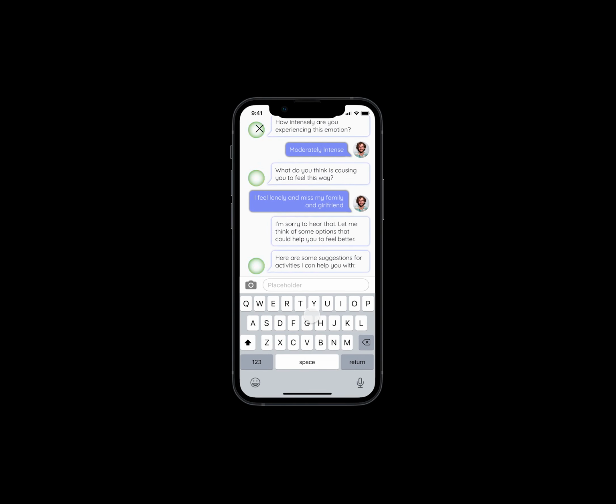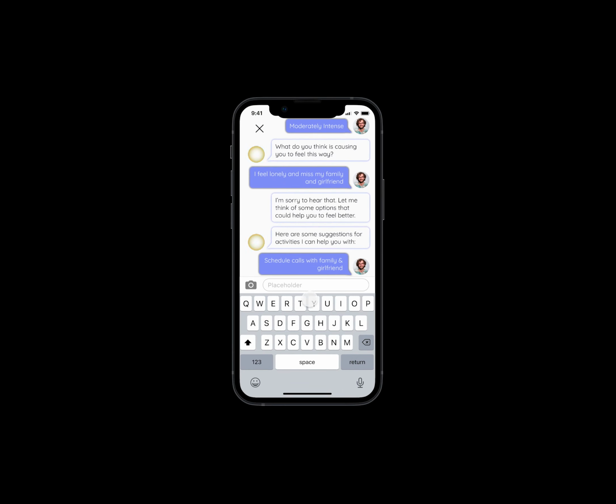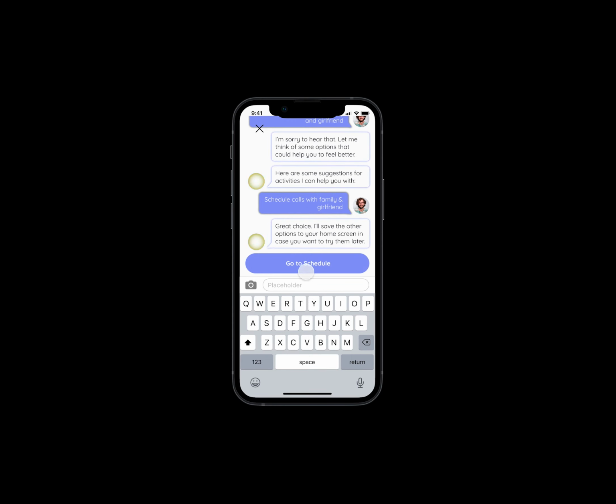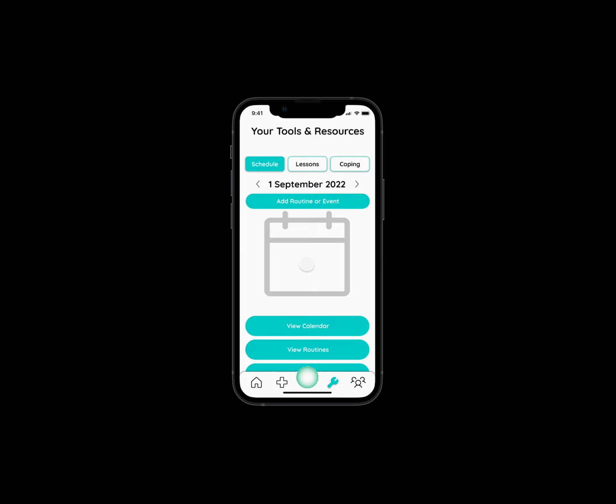Kara makes 3 suggestions that focus on fostering relationships at home, in London, and with oneself. Of course, Connor has the option of replying that he does not like any suggestion, at which time Kara would offer another suggestion or simply offer to listen, like a friend. In this scenario, Connor chooses to schedule a call with his family and girlfriend.